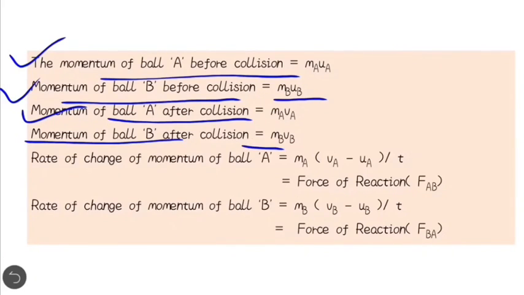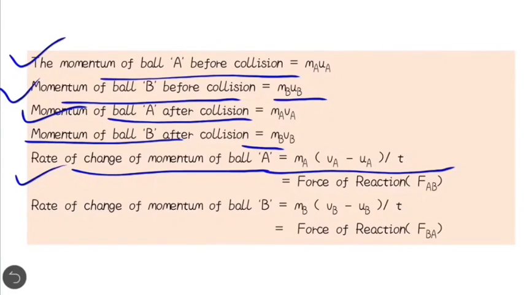Rate of change of momentum of ball A. What will be the rate of change of momentum of ball A? It will be ma va minus ma ua. So we can also write this as ma (va minus ua) upon t, which will be equal to the force of reaction FAB.